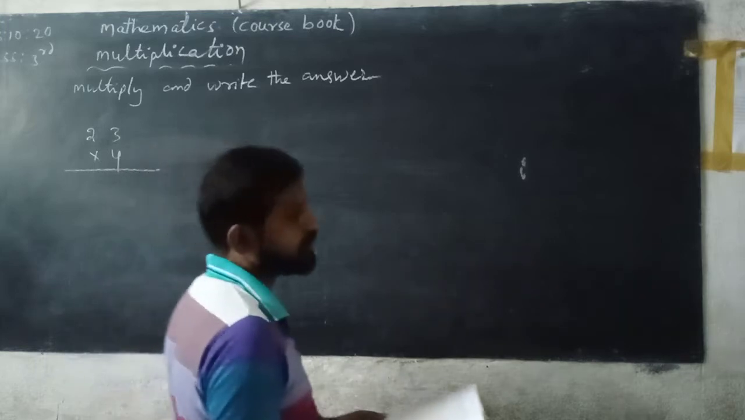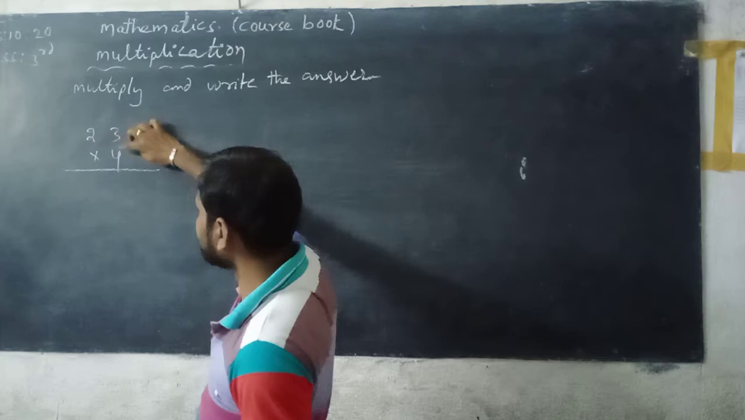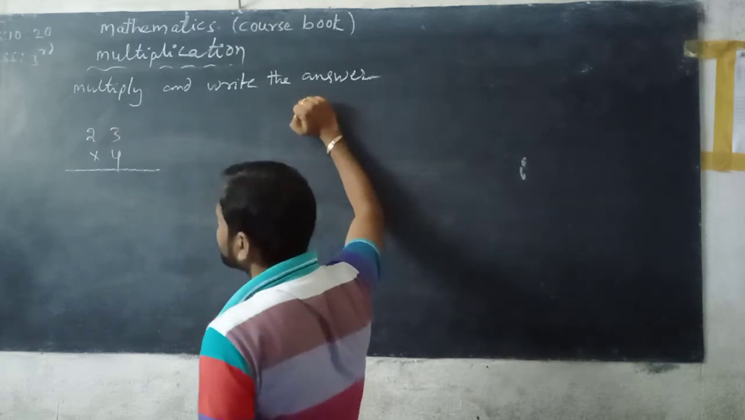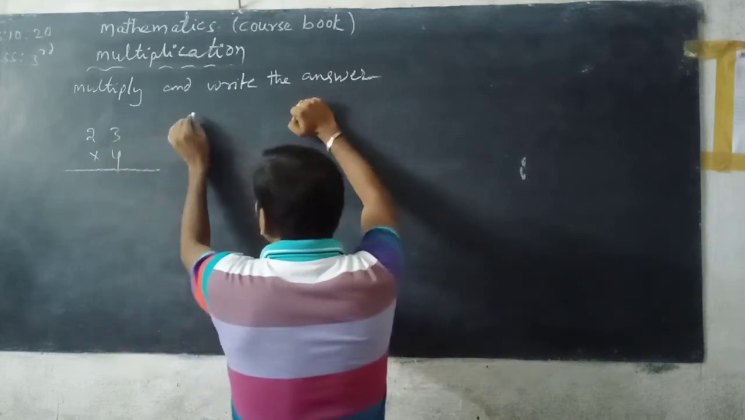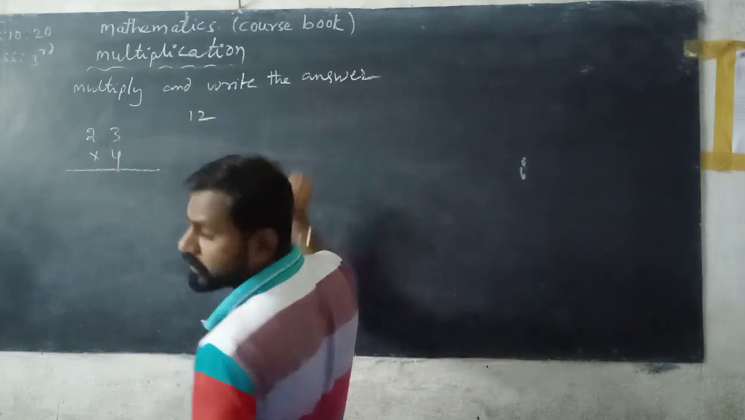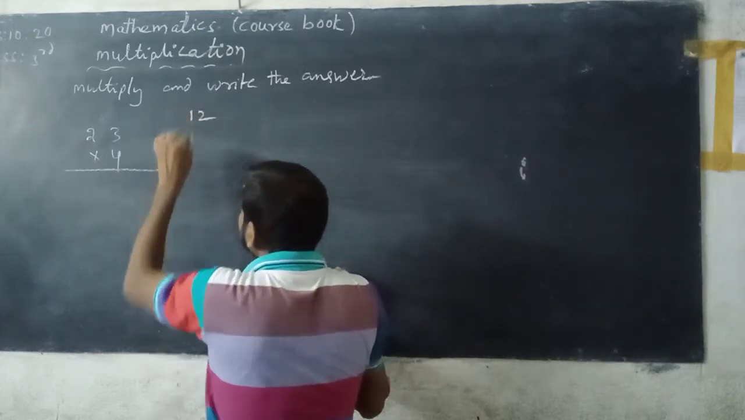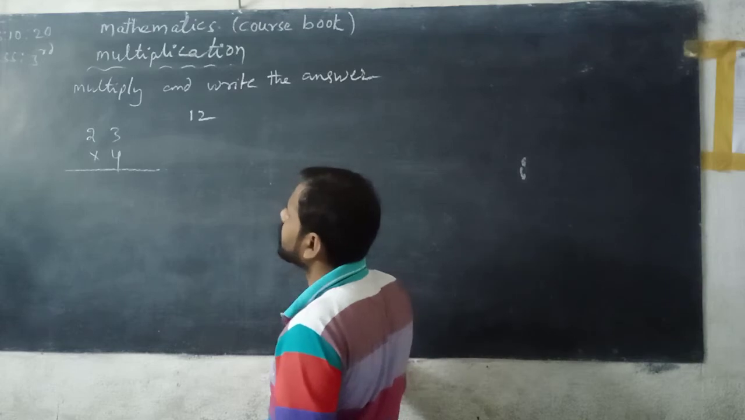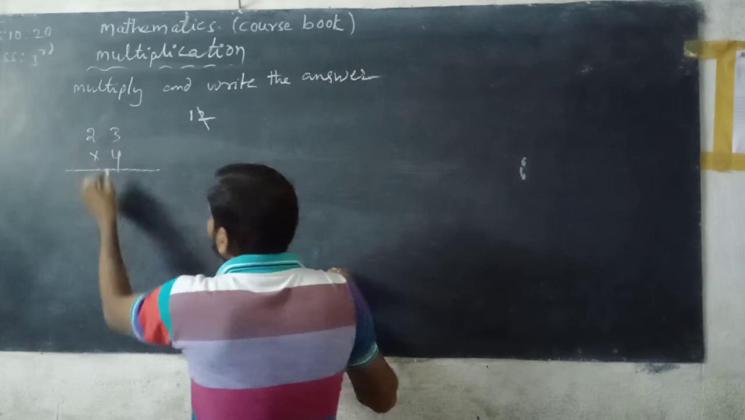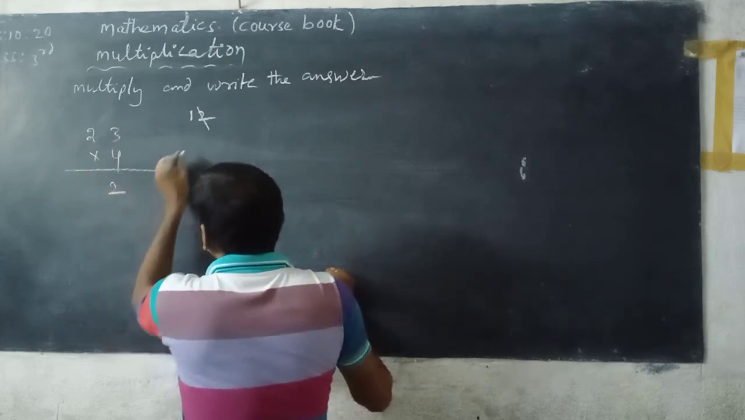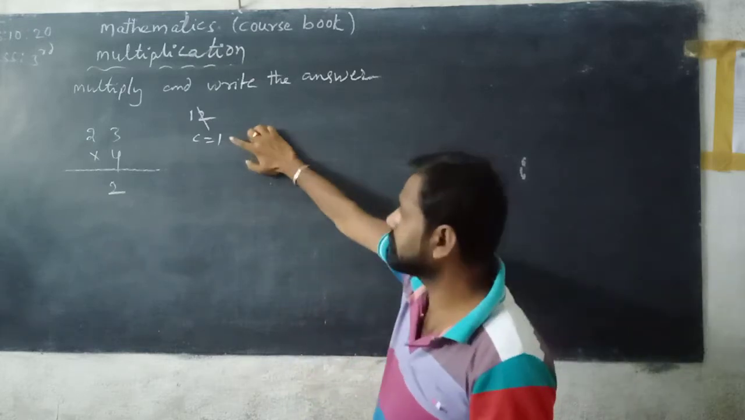So 23 into 4. First we multiply 3 with 4, because 3 is in the ones place. 4 threes are 12. So don't write 12, you can write 2. Because 12 is a 2-digit number, you always take the ones digit. So 2 is taken and written under the ones column. The remaining number is 1. This is the carry over, means carrying 1.